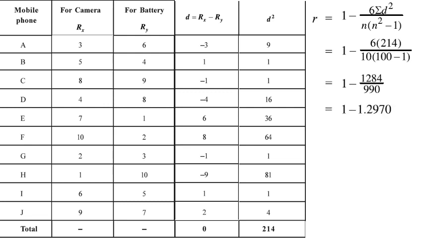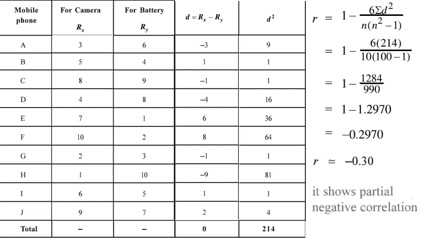Again dividing 1 minus 1.2970, so the answer will be negative 0.2970. We can say that negative 0.2970 is a negative correlation and a small one, so the round figure answer is negative 0.30. So it shows partial negative correlation, and if we want to explain further, we can say that there is a lower degree of inverse correlation between the camera quality and the battery quality.